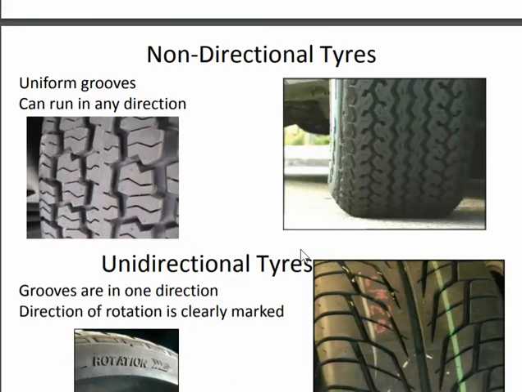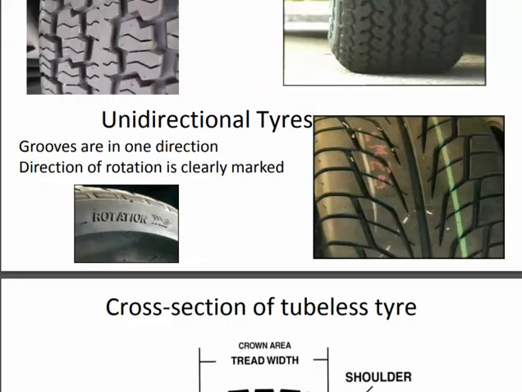Then we have the non-directional tire. We have uniform grooves, and it can be run in any direction, either on the left or right side. It will move very smoothly. Then we have the unidirectional tire, in which the grooves are in one direction and the direction of rotation is clearly marked, so the positioning of the tire will remain the same. We are not able to rotate our tires on the wheel.